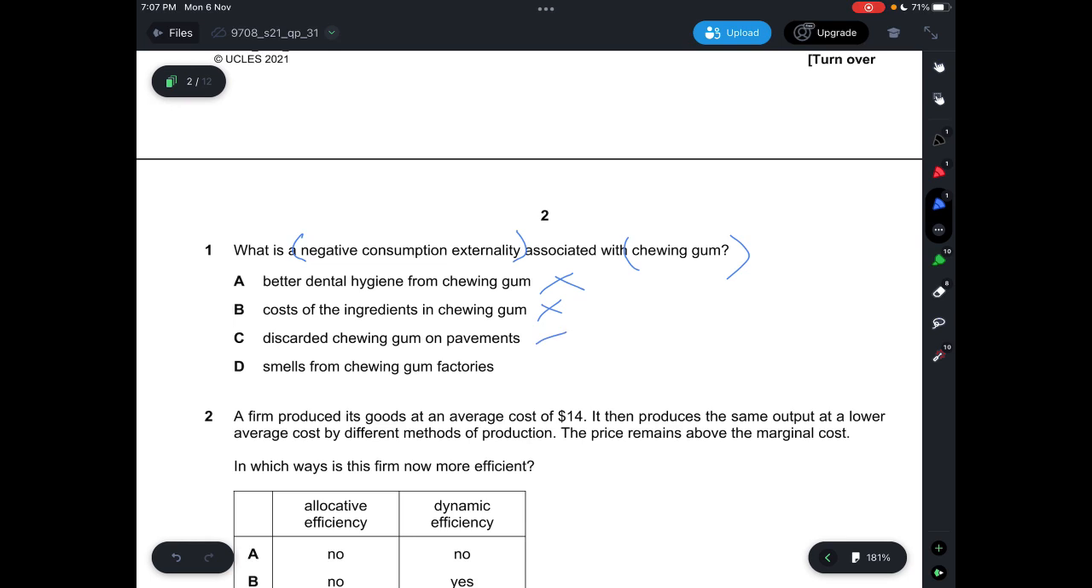Now let's look at D. D says smells from chewing gum factories. So you need to look here, the main point is factories. That means that you're producing the chewing gum. When you're producing chewing gum, it results in bad smell from the factories. This is negative production externality. Therefore, D is incorrect, and the answer here is C.